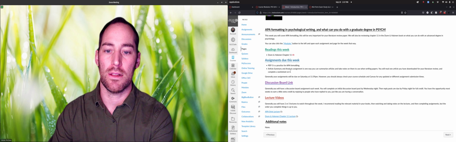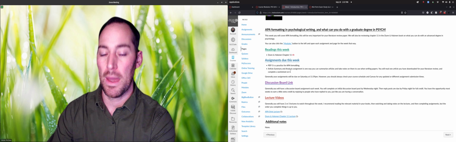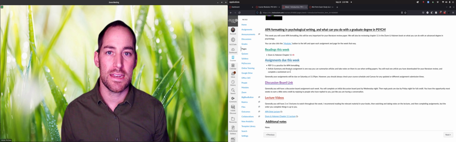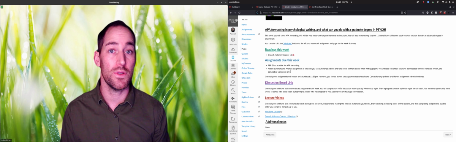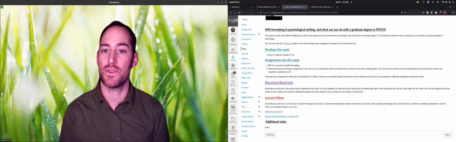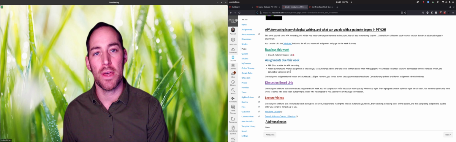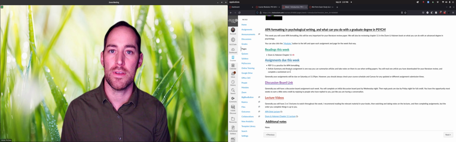The other option that we'll work on a little bit later is called, and for some reason the title of the assignment just left me, annotated bibliography. An annotated bibliography is another way to do notes as you read research articles. So we'll start with this article summary method, and we'll talk about annotated bibliographies in a few weeks.